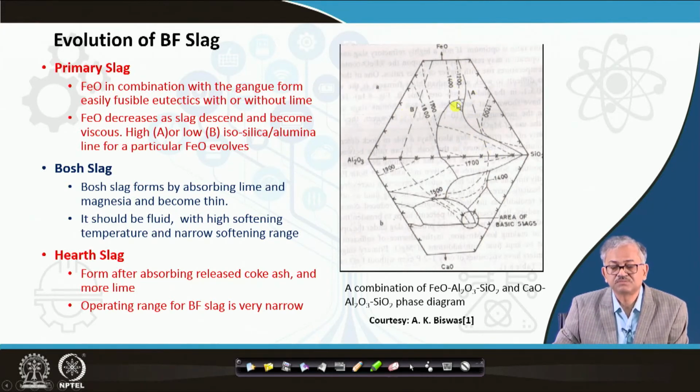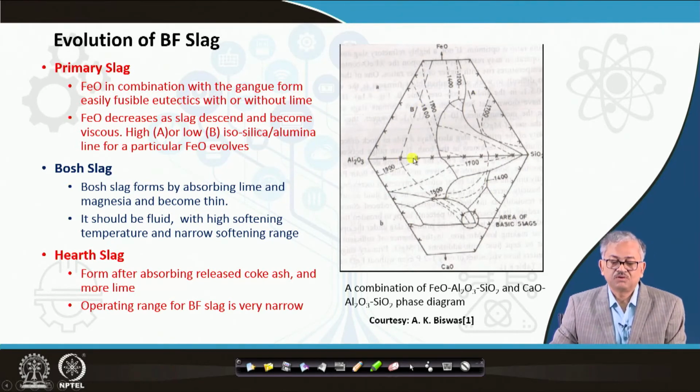but A is a little fluid, B is a little viscous, because A in this case the SiO2 to Al2O3 ratio is around 3 to 4, here it is of the order of 0.5 or something like that. So now when it comes here, basically almost no FeO is there.